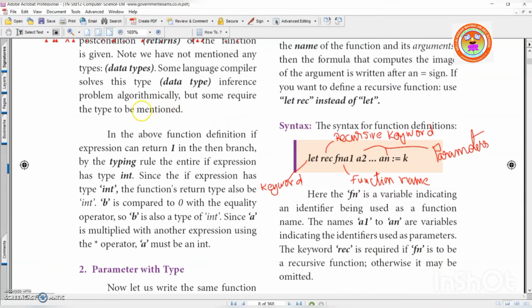Is it clear? So since the if expression has the type int, the function return type is also int. b is compared to 0 with the equality operator. So b is also type int. Since a is multiplied with another expression using the multiplication operator, a must be int. Is it clear, children? Any doubt till now? Right. Fine.